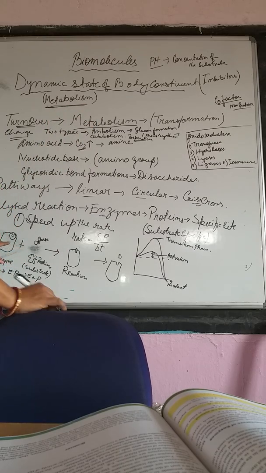Now, here we see a substrate molecule that exactly fits with the enzyme to get a product. But sometimes substrate molecules may not be like this, like glucose or protein.